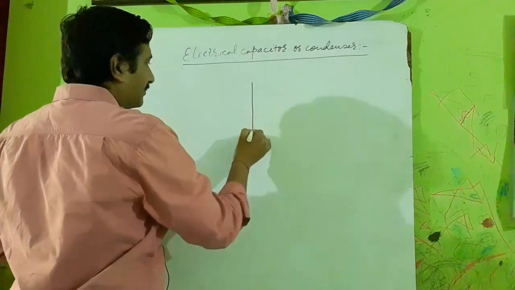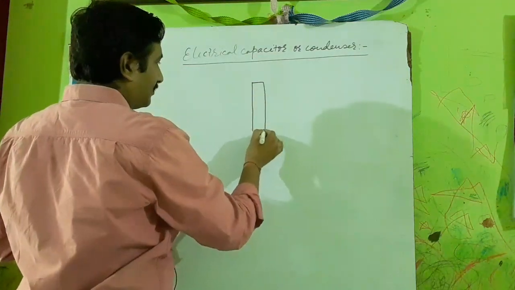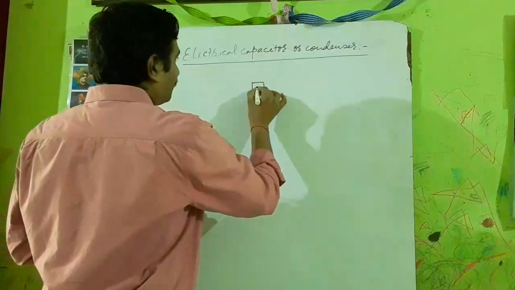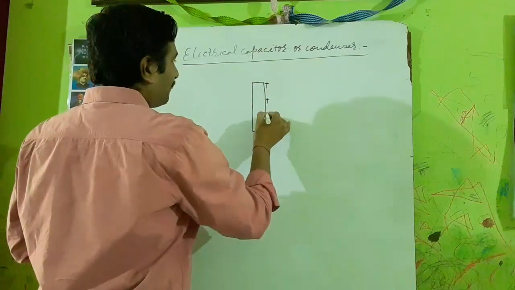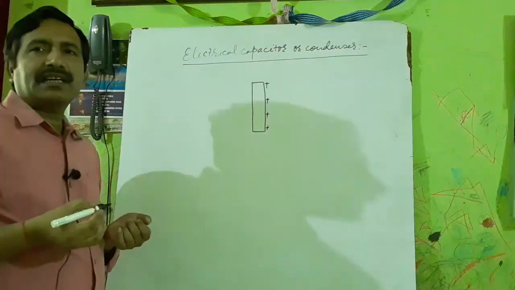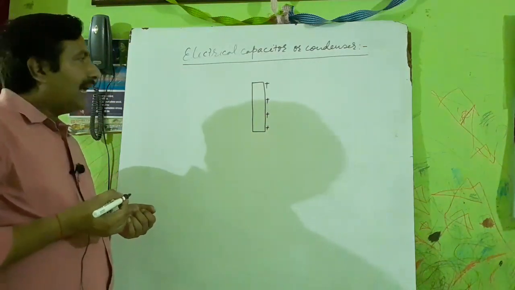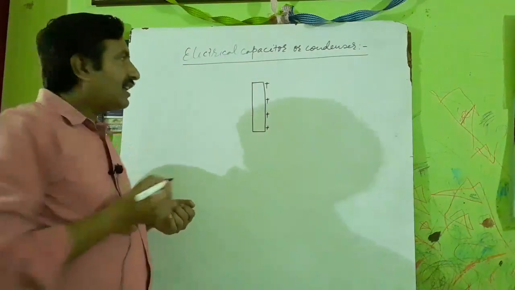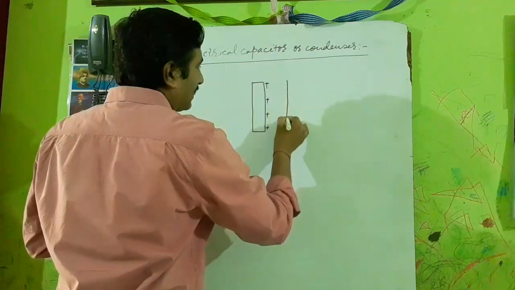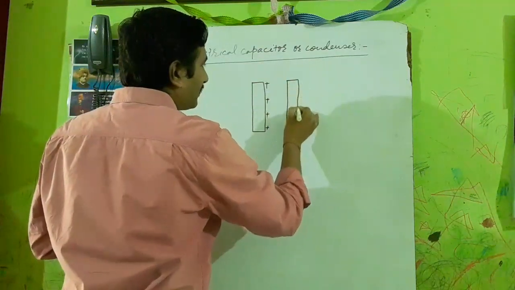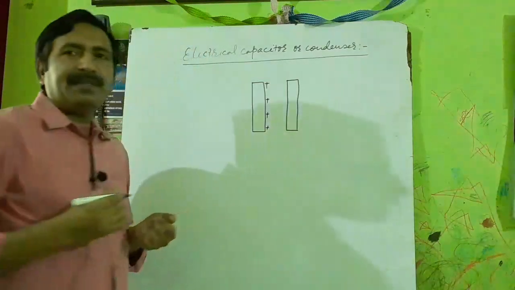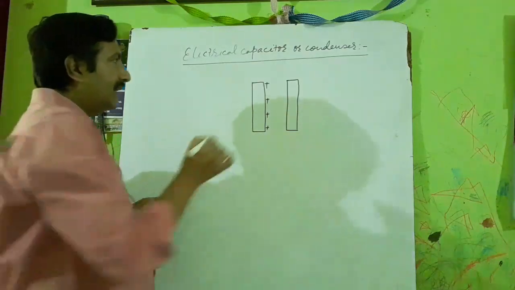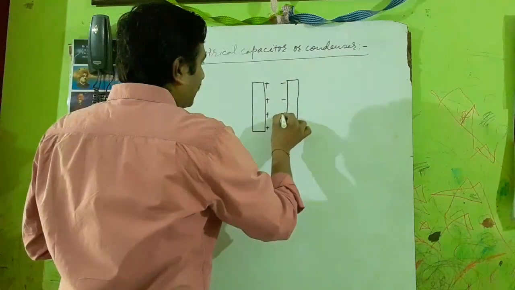Suppose here is a conductor and we assign some charge on this conductor. Suppose positive charge is assigned on the conductor, and its potential has become high. Now let us place another conductor near this conductor. There will be an electrical induction, and here will be negative charge.